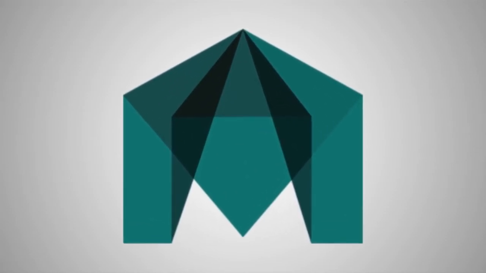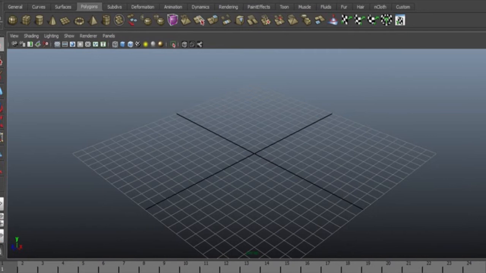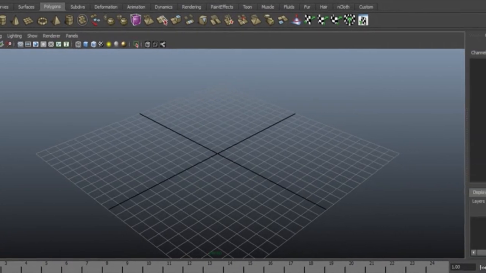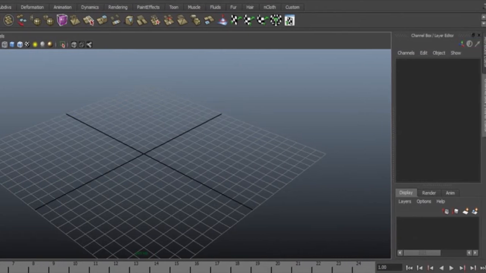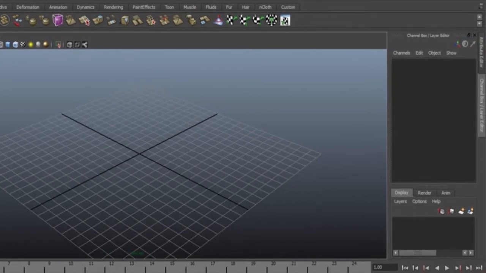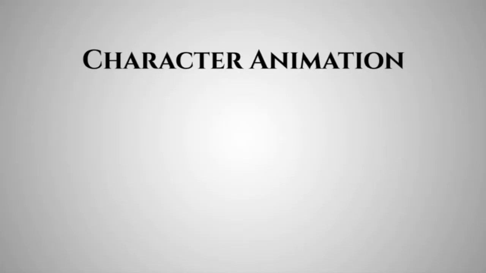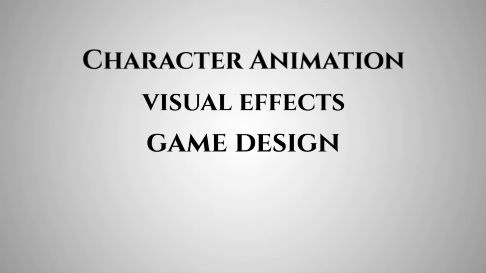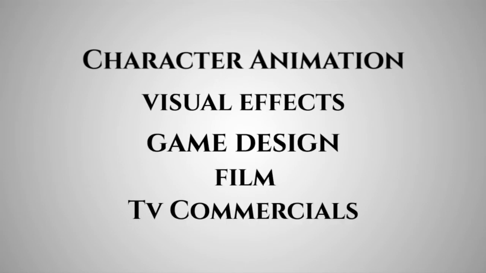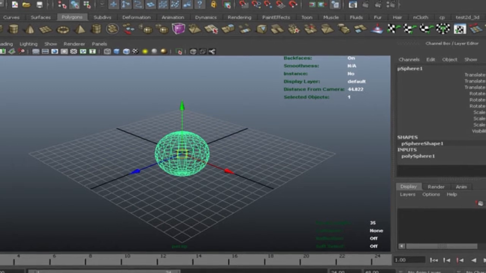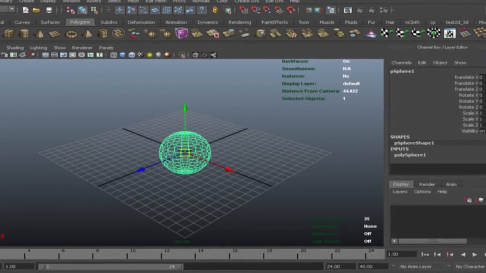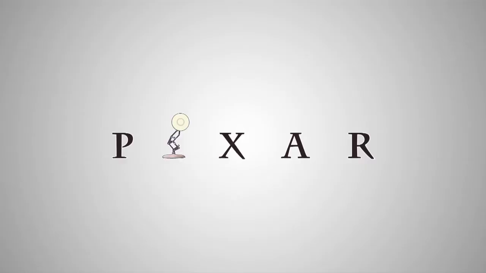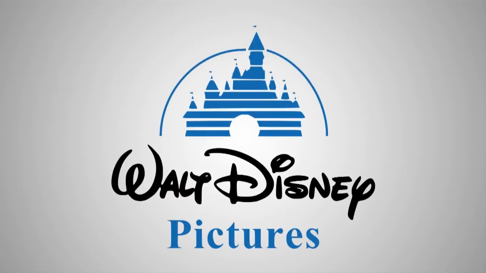Autodesk Maya. Maya is a very popular software in the animation industry. It is a 3D software, an industry standard used by large studios for character animation, visual effects, game design, film, TV, and commercials. In my opinion, Maya is the best animation software. It is used in popular studios such as Pixar, Walt Disney Studios, or DreamWorks Animation.